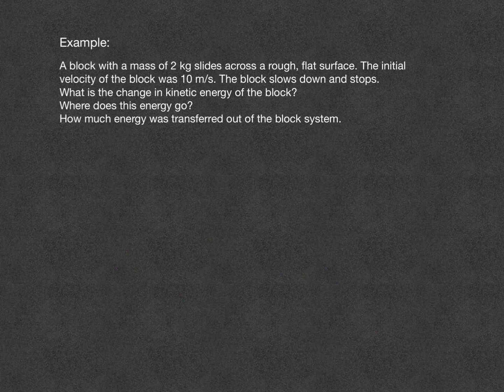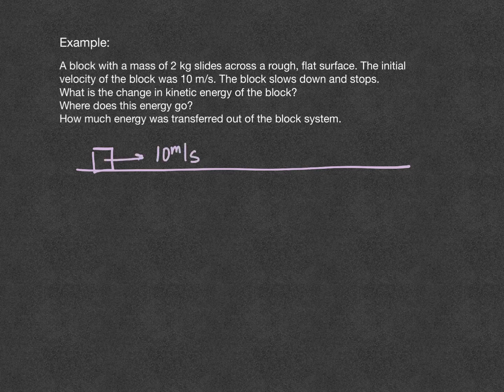So let's apply this. Here's an example. A block with a mass of 2 kilograms slides across a rough, flat surface. The initial velocity of the block is 10 meters per second. The block slows down and stops.